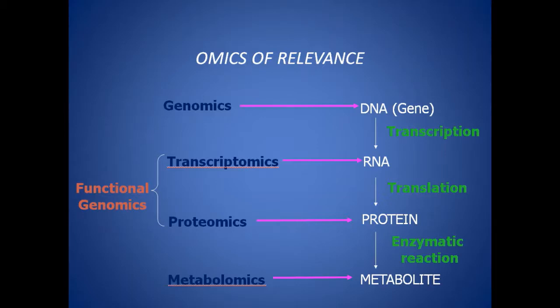Right from when a single cell has been formed, to when it becomes multicellular, and the multicellular form differentiates into different cells and organs, and ultimately an individual is formed, different omics play a wide role in our life. So you might be thinking, now what is all this linked with bioinformatics? Let's go on.